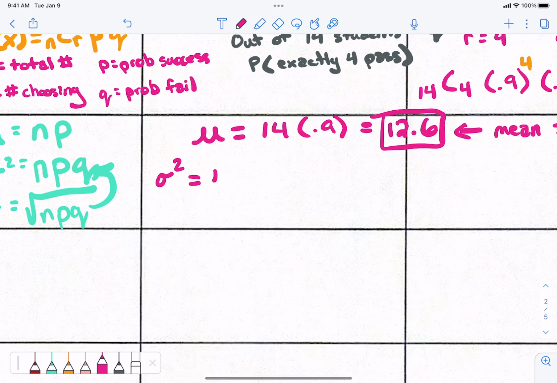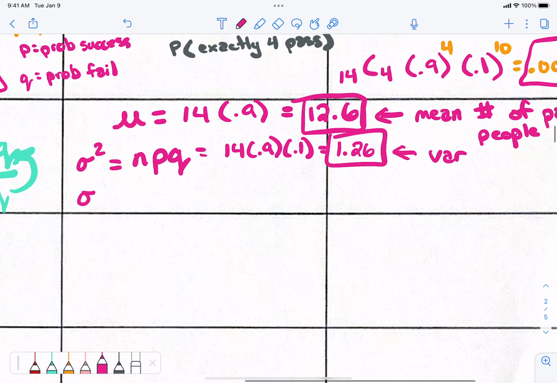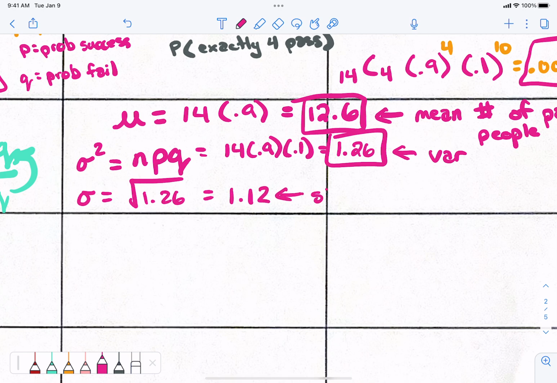The variance is NPQ, so 14 times 0.9 times 0.1. That's 1.26 for a variance. The standard deviation is the square root of 1.26, which is 1.12. So 1.26 is the variance and 1.12 is the standard deviation.